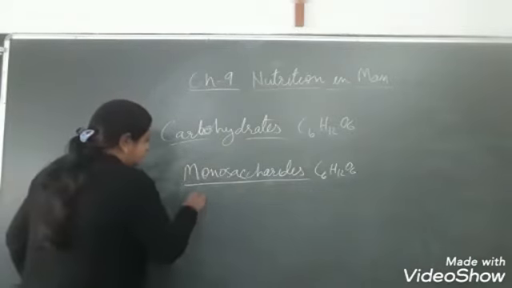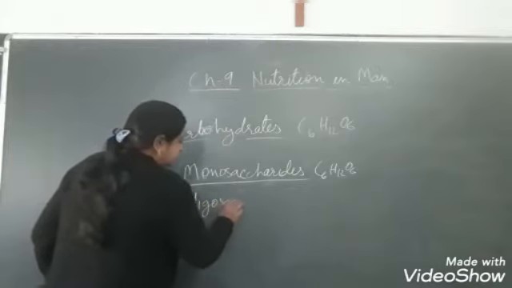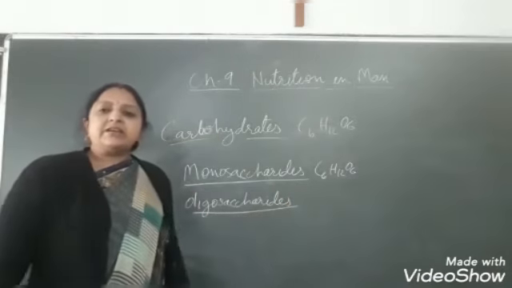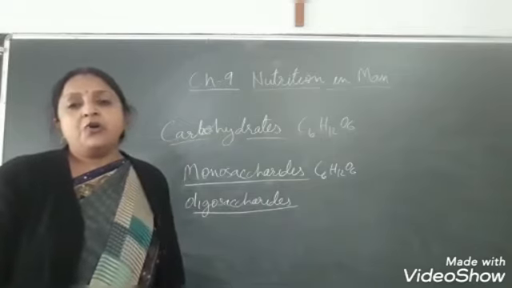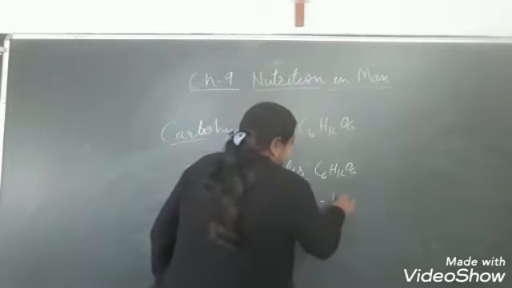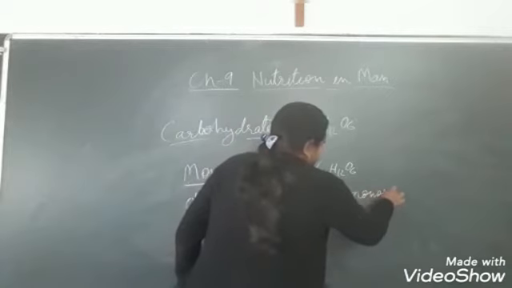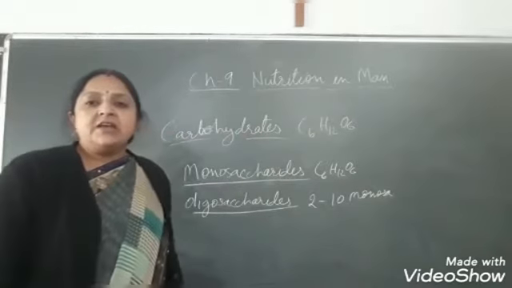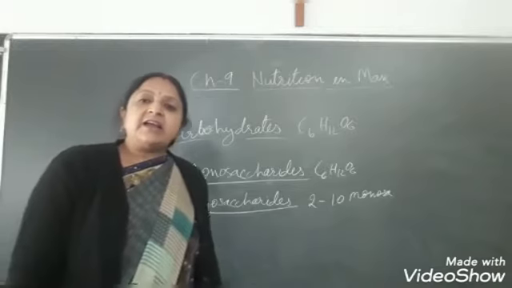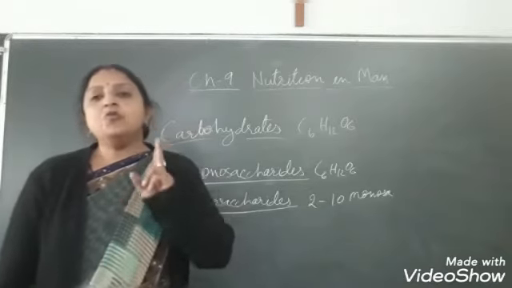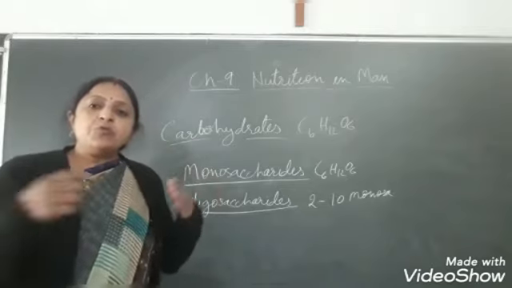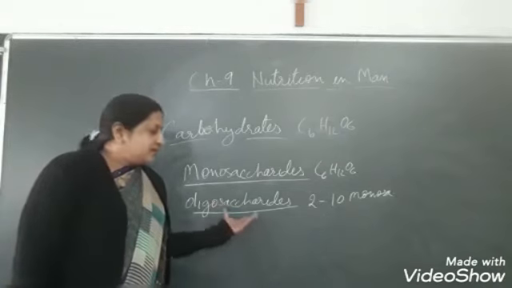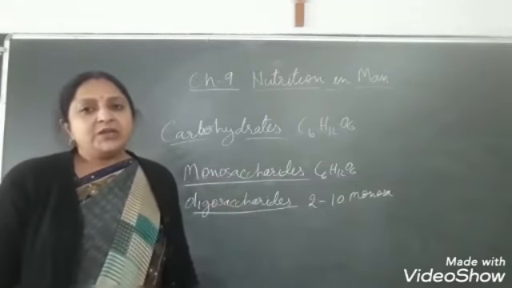Now second is the oligosaccharides. Oligosaccharides are formed by the union of 2 to 10 monosaccharides in a chain. The common example is disaccharides. Disaccharides are formed by the union of two monosaccharides. Di means two. They are again sweet in taste and soluble in water.